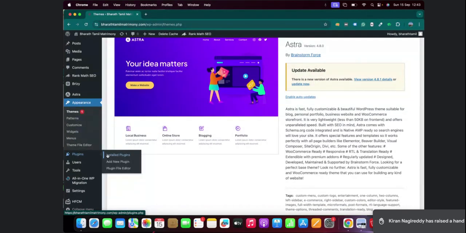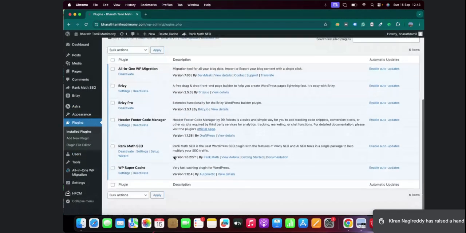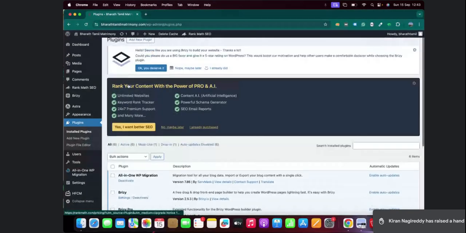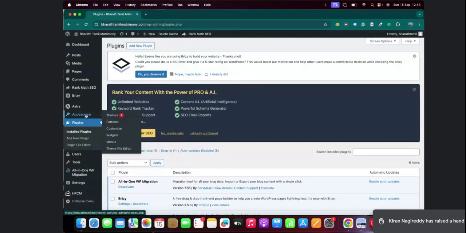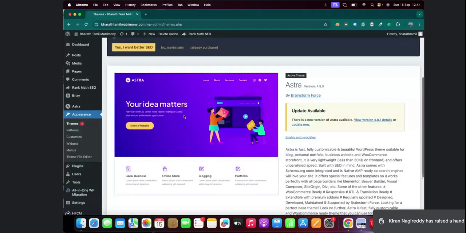As you can see here, let me show you guys. I'll go to plugins here. I am using a page builder called Brizy and not Elementor. We have the Brizy free version here as well as the pro version. I already have the page builder installed, and I need a theme, a basic template for my website. For that theme, I will be using a theme called Astra.